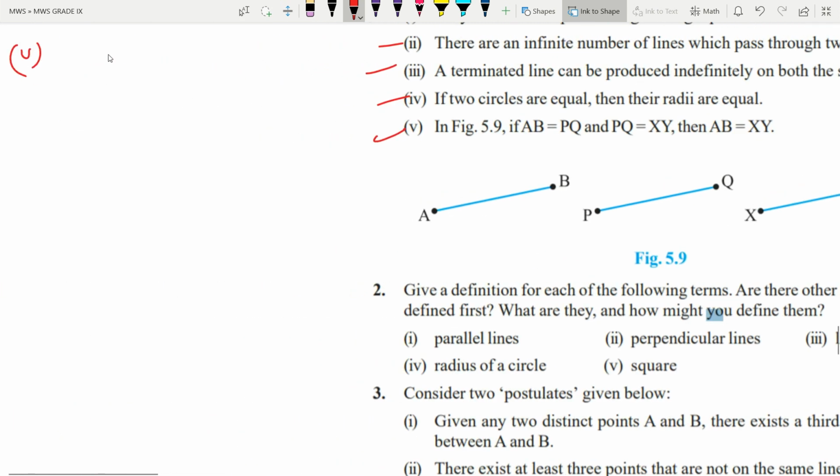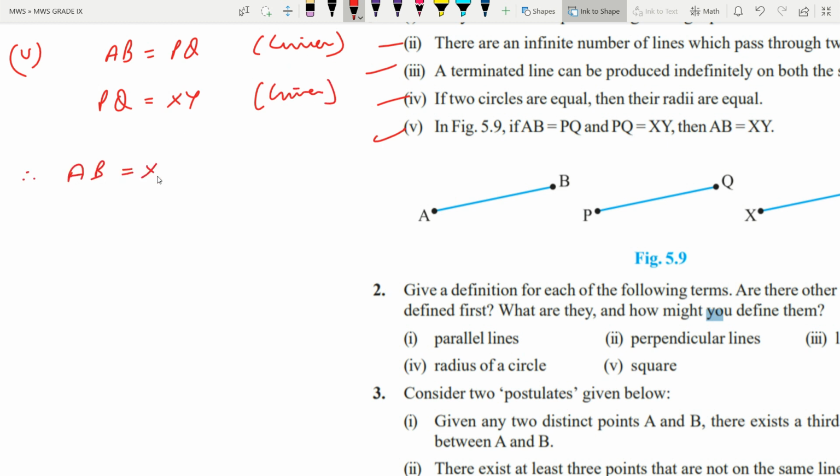Solution of fifth. Write AB is equal to PQ. Then PQ is equal to XY. This is given. If these two things are given, therefore we can write that AB is equal to XY. So we can write that AB and XY are equal to each other. Why can we write this? Because AB equals PQ and PQ is equal to XY.